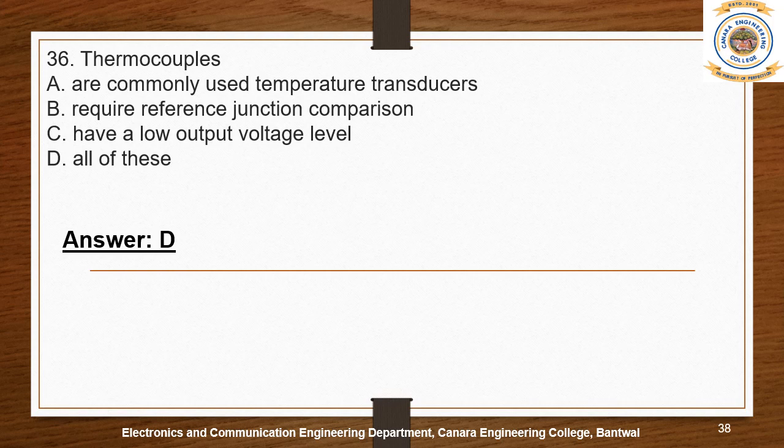So it satisfies option A, and it requires the reference junction comparison. Yes, it has the common junction, right? So it also satisfies option B. Have a low output voltage level? Yes, as the temperature increases or decreases, the change in the voltage level is in a small range. So it satisfies A, B and C. So the right answer is all of the above.